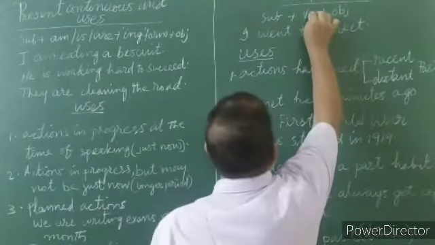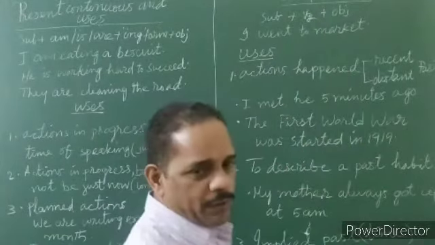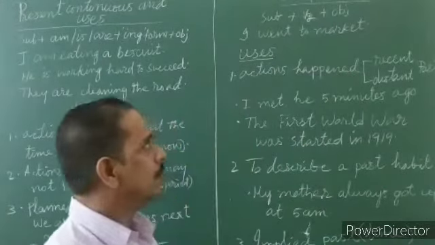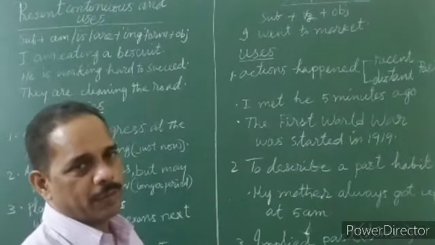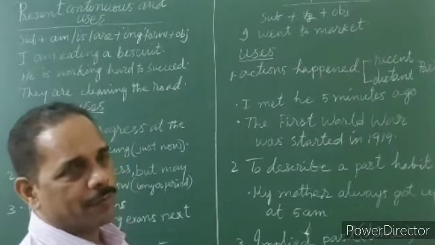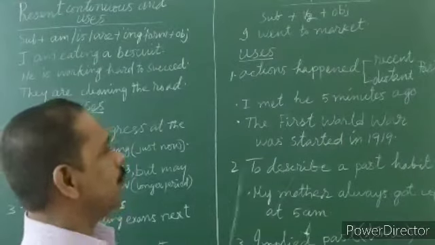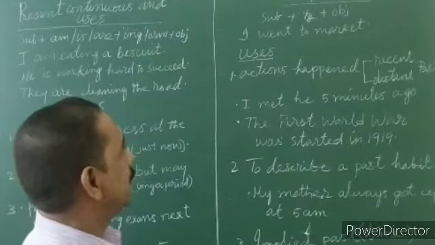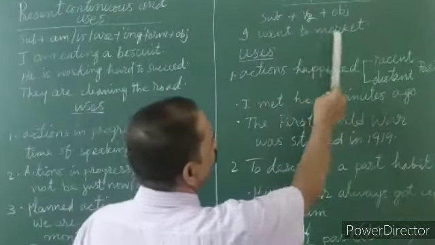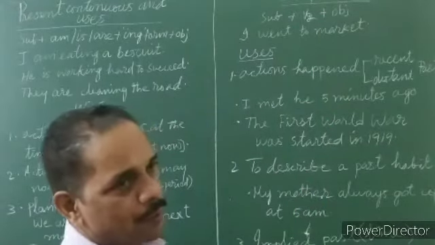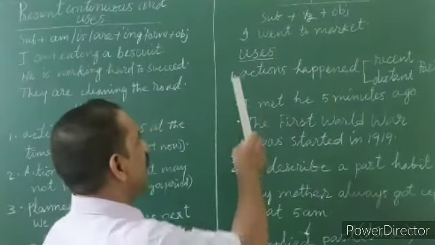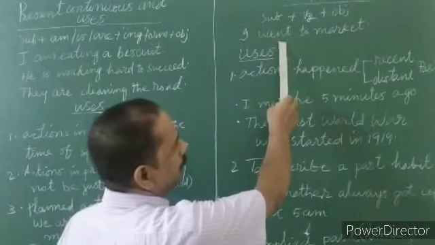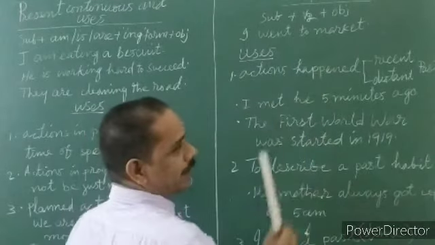Subject plus V2. Subject plus V2 plus object. Subject plus verb 2, that is the past tense of the verb. For example, I went to market. I is the subject, went is V2, and to market is the object.